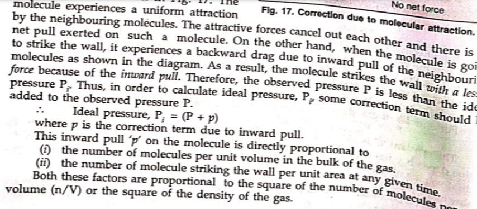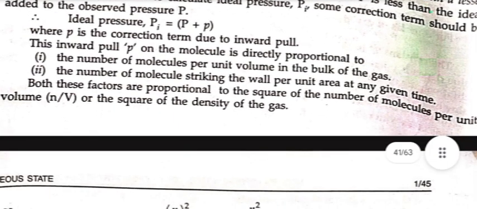The inward pull p on the molecule is directly proportional to the number of molecules per unit volume in the bulk of the gas, and also to the number of molecules striking the wall per unit area at any given time. Both these factors are proportional to the square of the number of molecules per unit volume, n/V, or the square of the density of the gas.